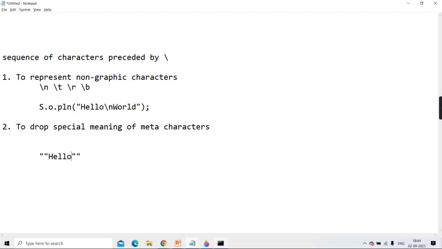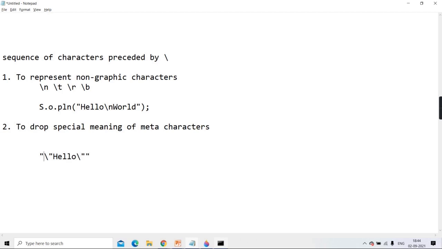So now in this, tell me which double quote's special meaning you want to drop. You want that double quote to be treated as double quote only. Please don't treat it as a meta character. So which one? The second and the last one? Yes or no? This quote and this quote. So what will I put over here? Backslash. What will I put over here? Backslash.